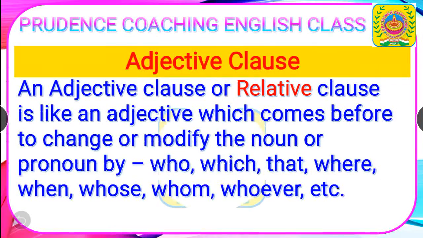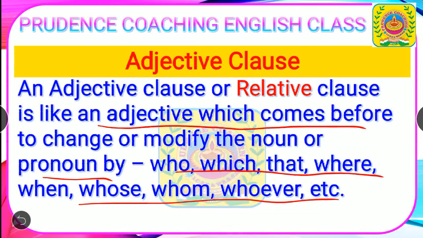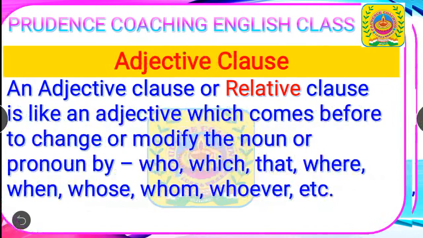Then adjective clause or relative clause. An adjective clause or relative clause is like an adjective which comes after the noun to modify the noun or pronoun, introduced by who, which, that, where, when, whose, whoever, and so on. So an adjective clause acts as an adjective to modify the noun or pronoun, and it uses words such as who, which, what, that, and so on.